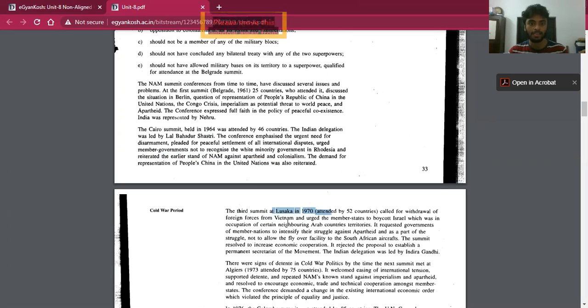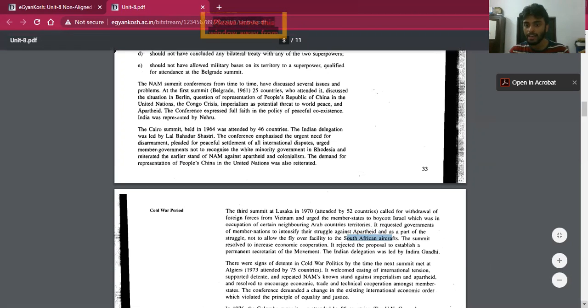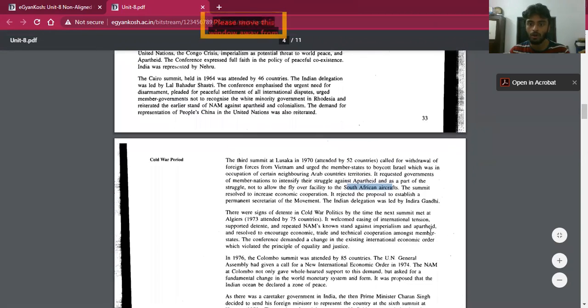Now next is the third summit at Lusaka. In Lusaka many important discussions were held, and it was attended by 52 countries. One of the discussions was the withdrawal of foreign forces from Vietnam, and boycott of Israel. Then the stand against apartheid was reiterated, and as a part of it, South African aircraft were not allowed to fly through the air boundaries of the NAM countries. The Indian delegation was led by Indira Gandhi.